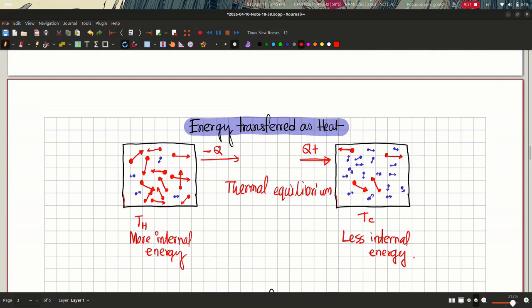Okay, so this is how energy transferred as heat happens, and we might want to take a look at this simple animation that I made.